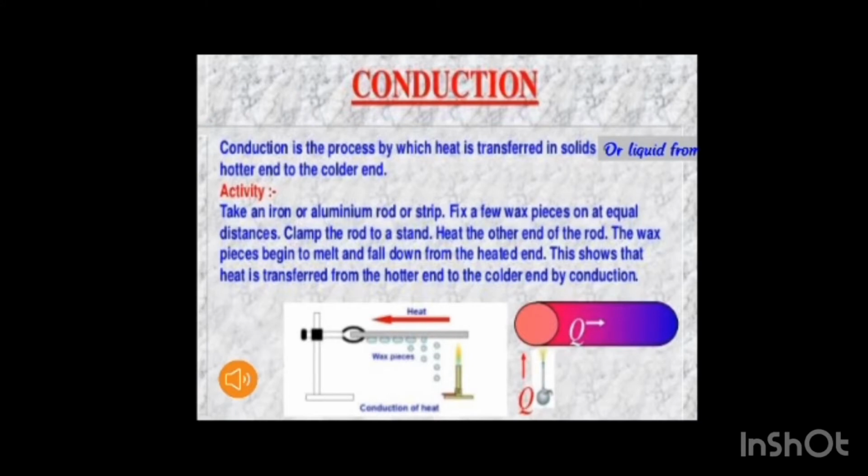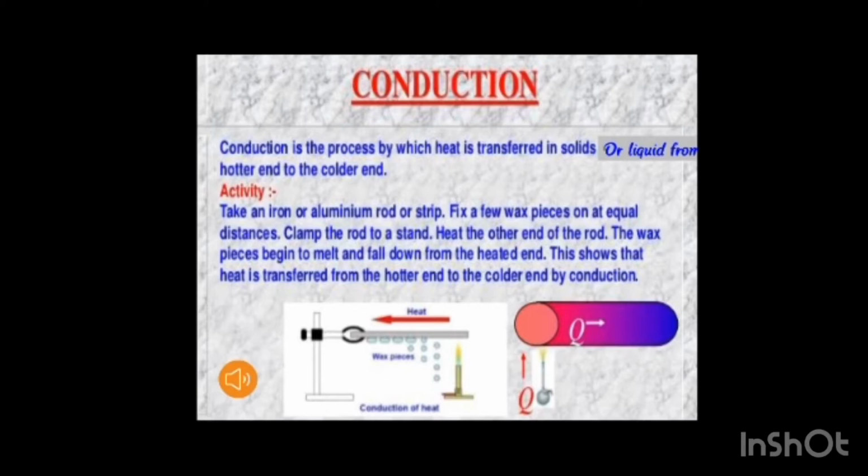Conduction: the process by which heat transfers from one body to another body, from higher temperature to lower temperature, is called conduction. Conduction generally requires a medium for the transfer of heat. It is not possible in vacuum. For example, metal objects become hot when they come in contact with a hot liquid or solid. For example, an iron nail becomes hot when we leave it undisturbed inside a hot water container. This happens because the heat from the hot liquid is transferred to the iron nail.